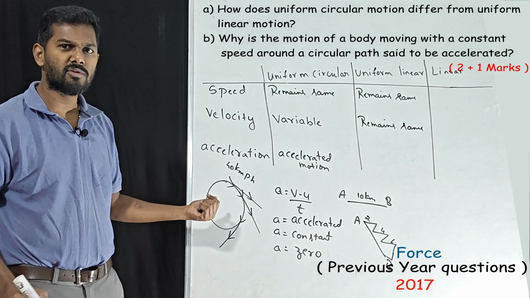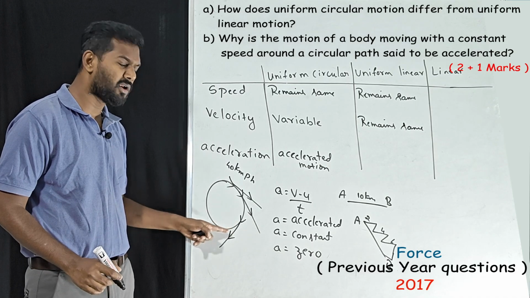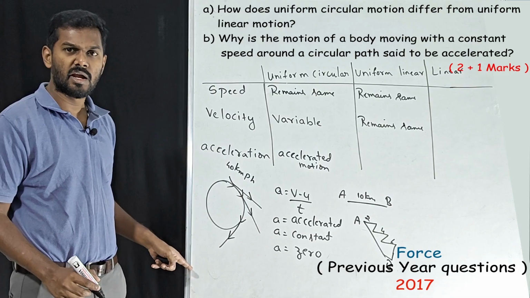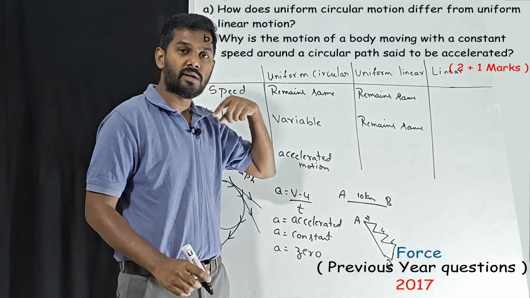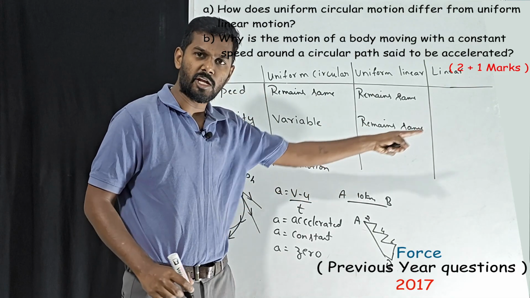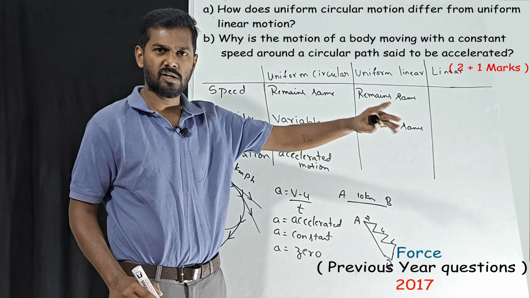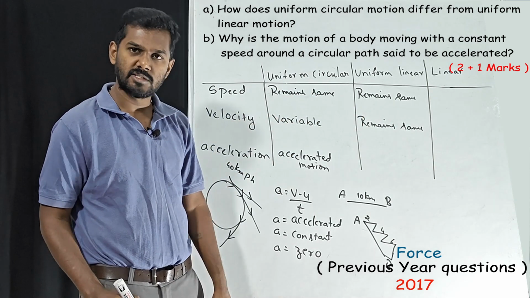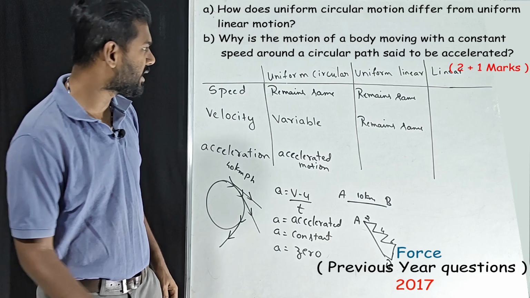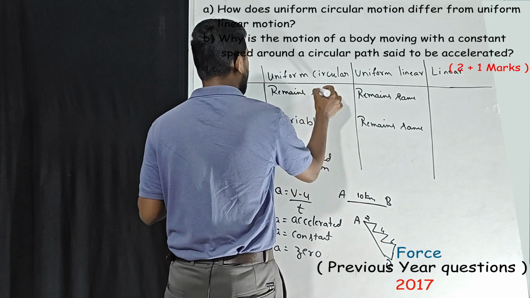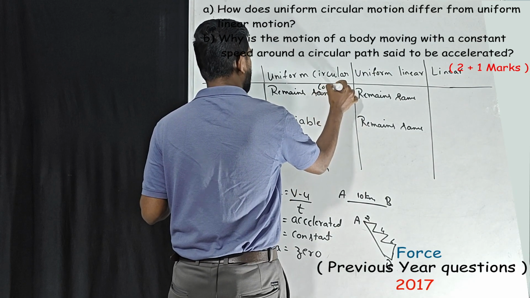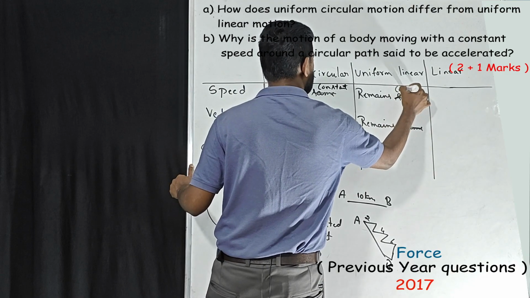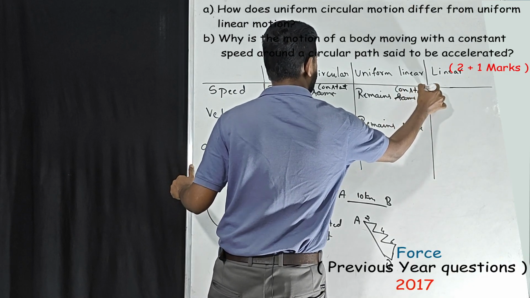Here in this case, why was the velocity changing? Because at every point, even though the magnitude was the same, the direction was different. Here the direction is also the same. See, it is a straight path, only one direction, and the magnitude is the same. That's why velocity remains constant. Instead of same, we can write it as constant. Here also we can write it as constant.